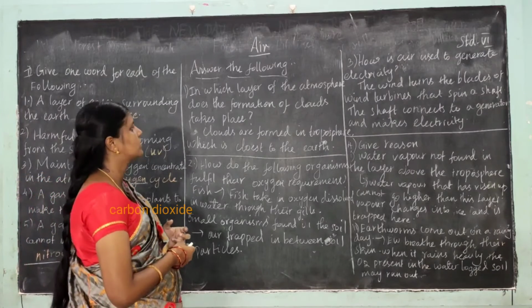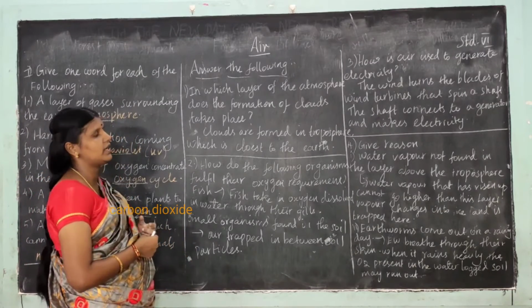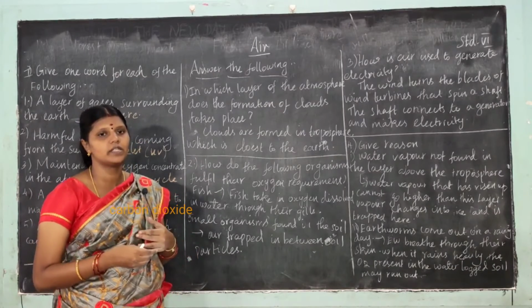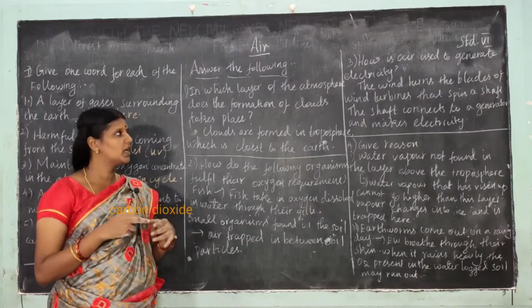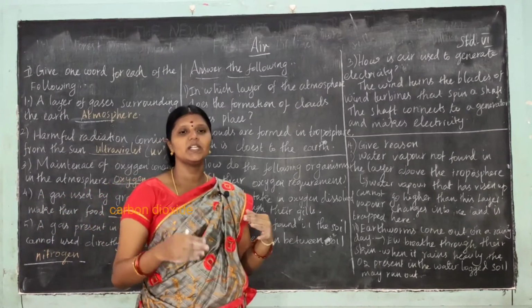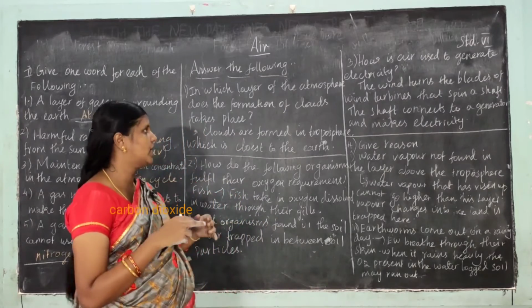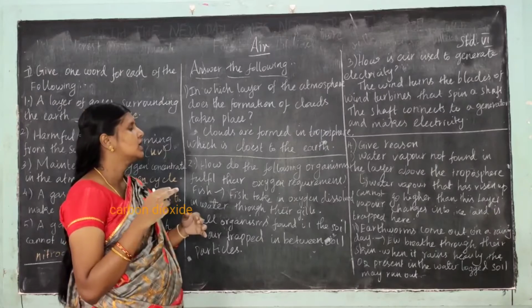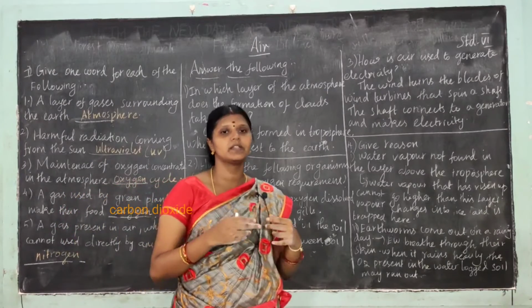And the next question is, how is air used to generate electricity? Through the windmill. The wind turns the blades of the wind turbines that spin a shaft. The shaft connects to the generator to make electricity.